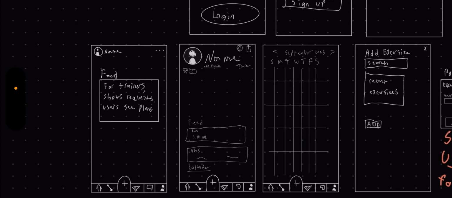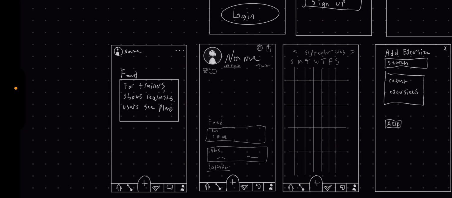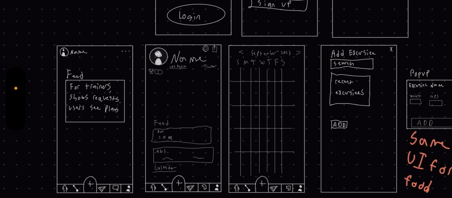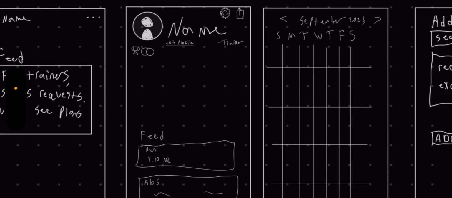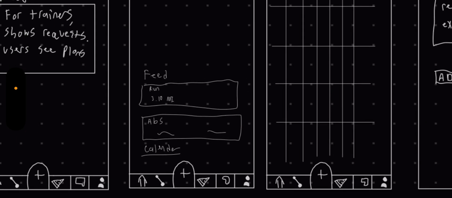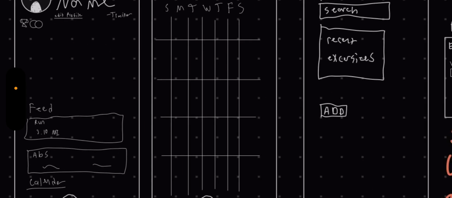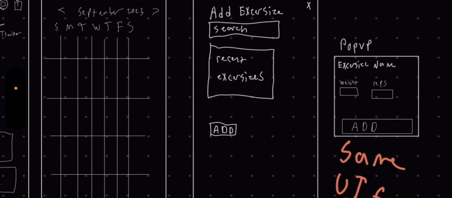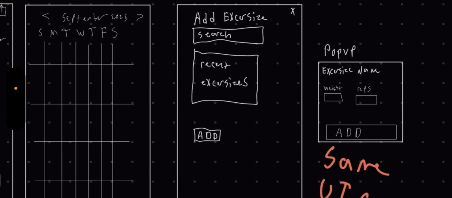The feed is going to be like a Twitter style sort of deal, and it'll be gamified, where you'll see, oh, Monica went to the gym 3 times this week, or Chad just benched 225 for 10, and you'll be able to put all that in. Their profile will have some sort of icons for what they do, an image of them, and what they've been doing. And then you could hit the calendar tab to open up something like this to see what you've done over the weeks.